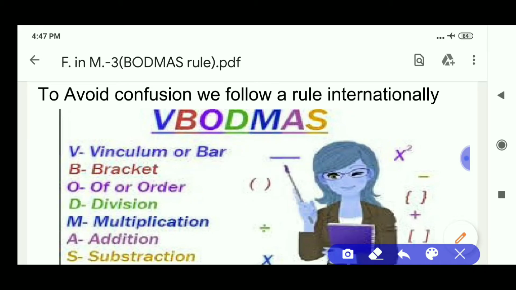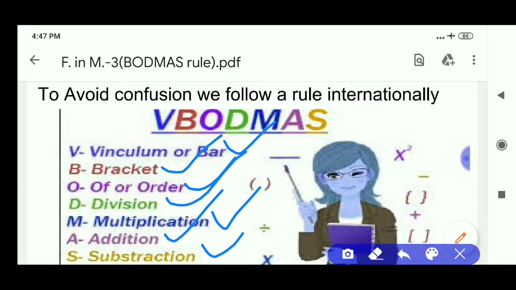V means vinculum or bar bracket. B for brackets, O for of or order. Order means 2 square, 3 cube, like that. D for division, M for multiplication, A for addition, S for subtraction.